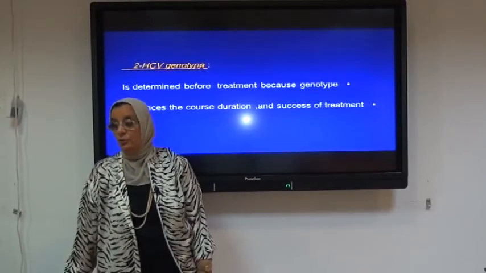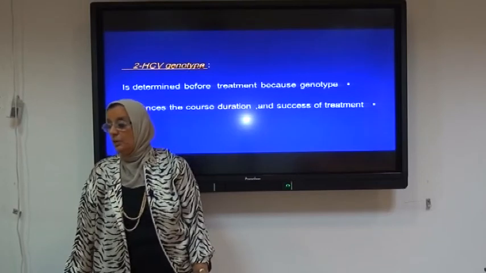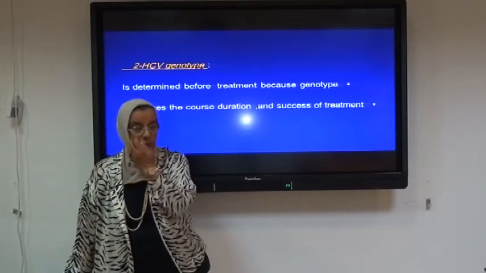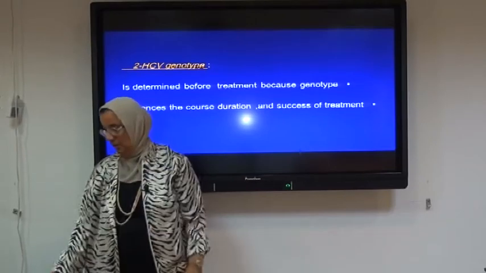Hepatitis C virus genotype is determined before the treatment, because genotype influences the duration and the success of the treatment. Of course, the genotype is very important to be known.